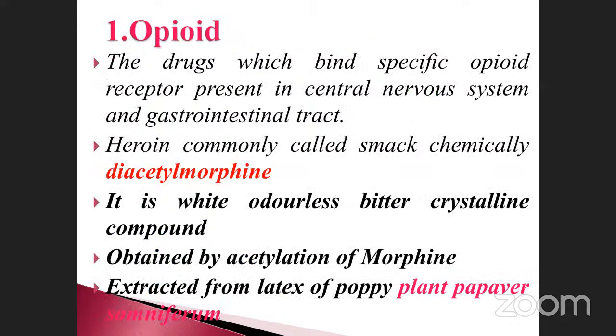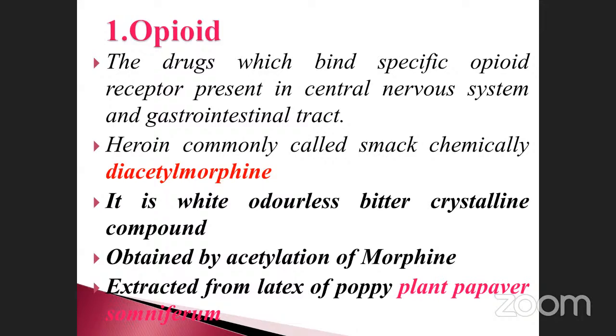See the opioid. The opioid is one of the drugs which bind to a specific opioid receptor present in the central nervous system and gastrointestinal tract. Once again, repeating for you: opioid is one of the drugs mostly obtained from plant sources. It mostly binds with the specific opioid receptor present in the central nervous system. Note it down. And also the gastrointestinal tract. Okay, the most important and most commonly used opioid is heroin. It's one of the drugs.